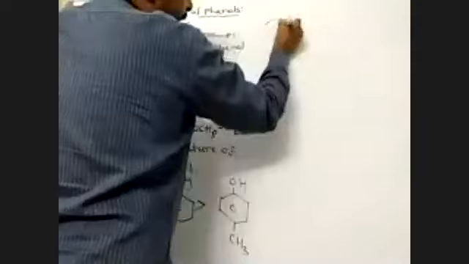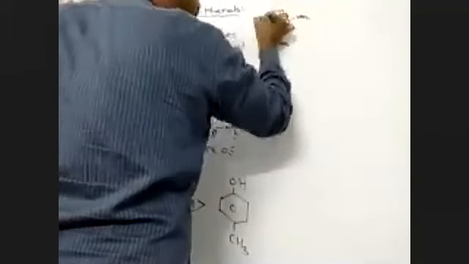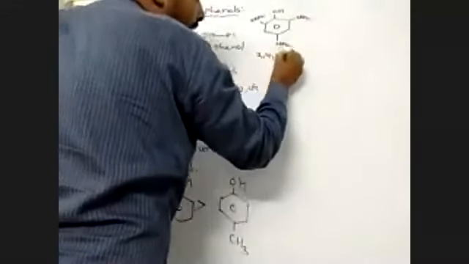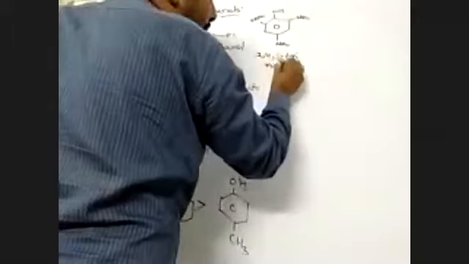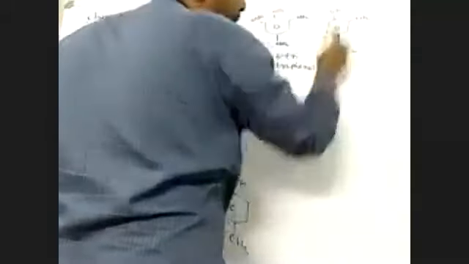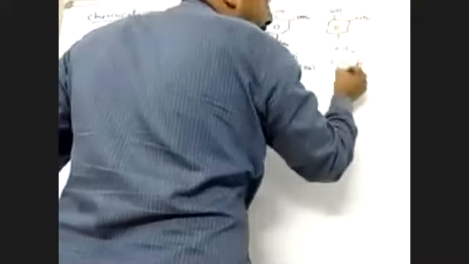Suppose the number of electron withdrawing groups increases, the acidic nature of phenols increases. Suppose phenol with 2,4,6-trinitrophenol, then 2,4-dinitrophenol. OH with NO2 at 2 and 4, so numbering 1, 2, 3, 4, gives 2,4-dinitrophenol.